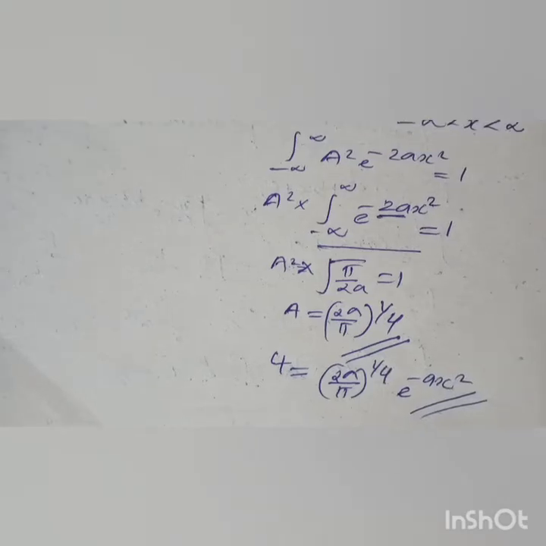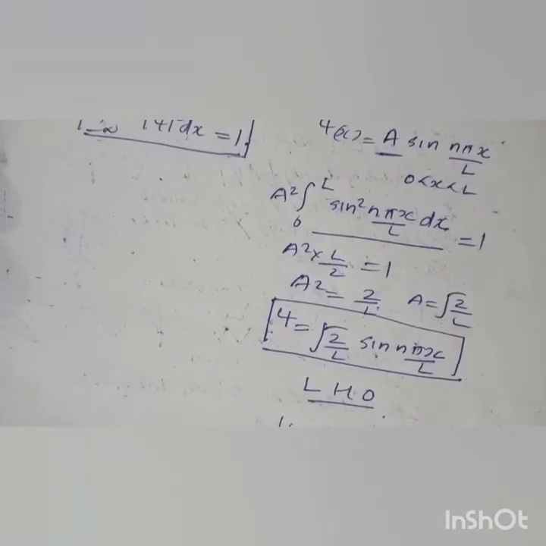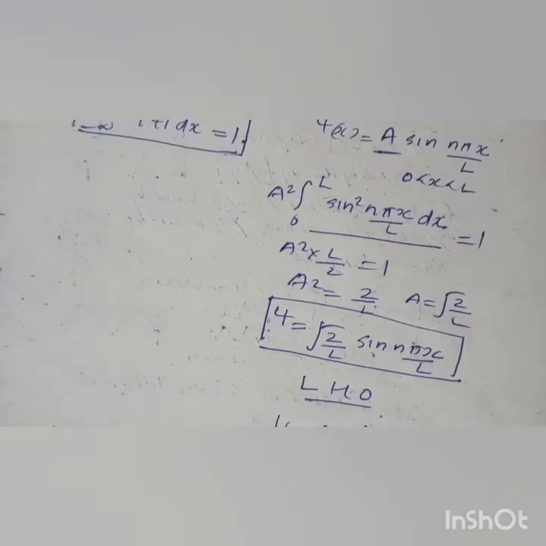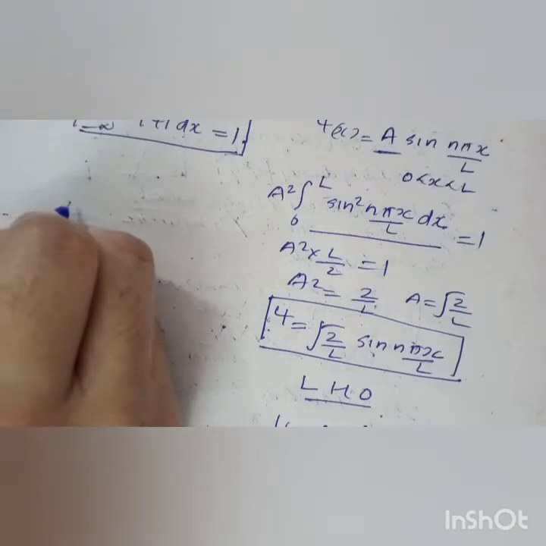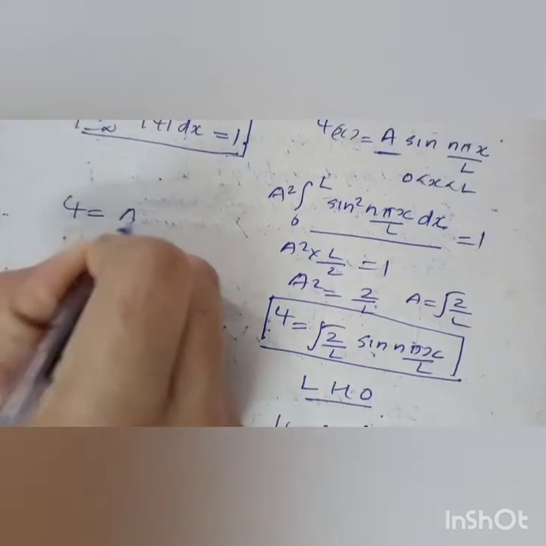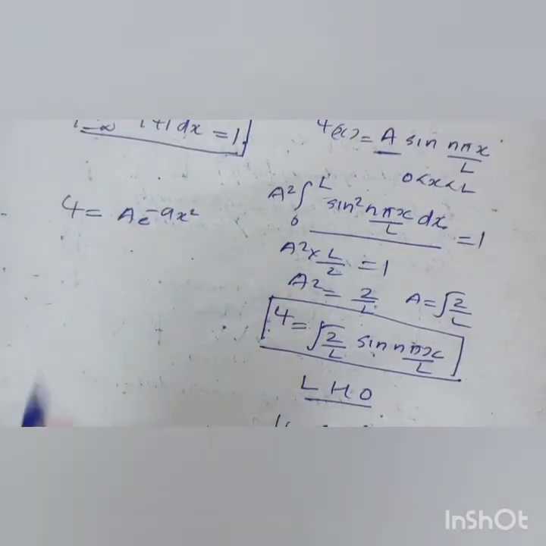Okay, and there is a trick to find the normalization constant for a Gaussian function. So for a Gaussian, we know that psi is equal to A e raised to minus ax square.